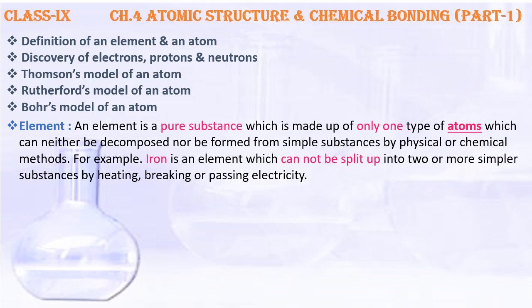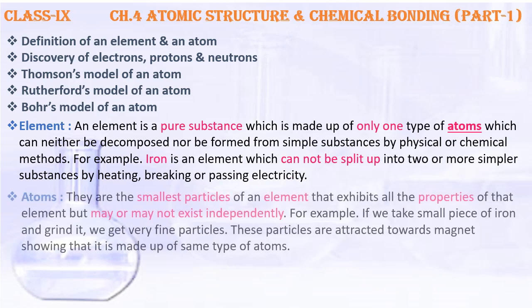For example, iron is an element which cannot be split up into two or more simpler substances by any physical means, that is heating, breaking or passing electricity. Like iron, there are many other elements: gold, silver, sodium, potassium and many more.